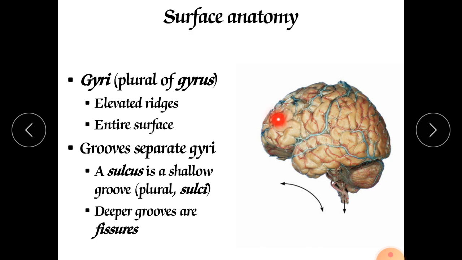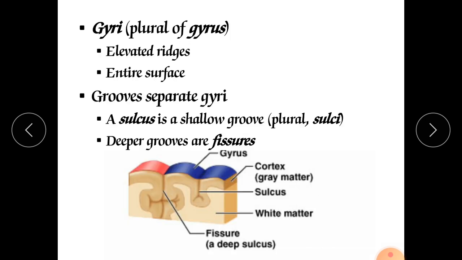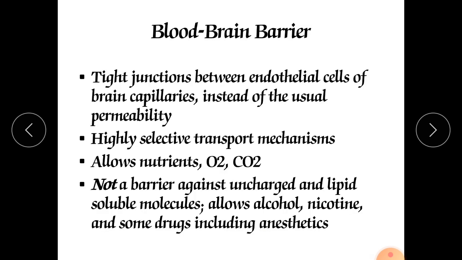The grooves are nothing but the sulcus or sulci, and the convolutions, the folding, are nothing but the gyri. Gyri are elevated ridges, the entire surface. Grooves separate the gyri. The sulcus is a shallow groove. Here you can see these are the fissures, deep grooves, and these are the gyrus. These are the sulcus. This is the cortex. This is the sulcus.